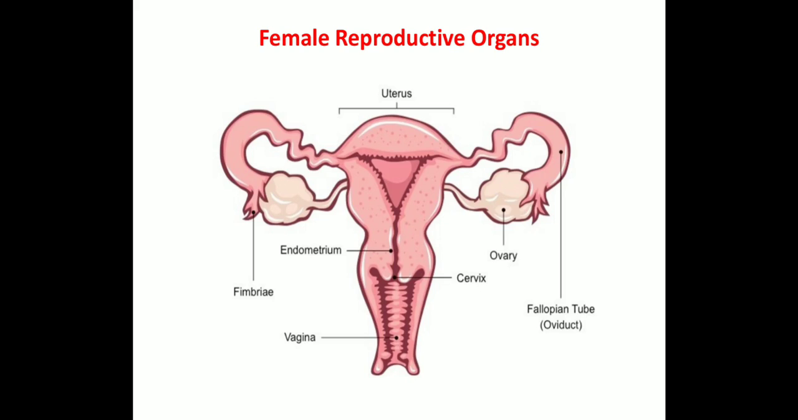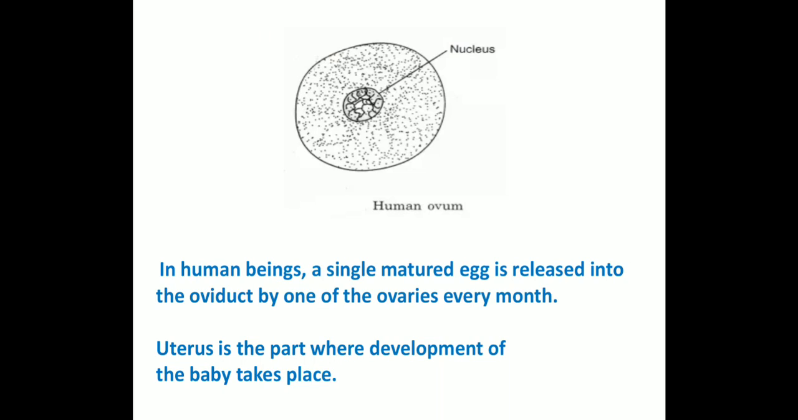Uterus is a bag or womb-like structure where the fertilized egg develops into a baby. And finally, there is the cervix or vagina. It is a ring of muscles that closes the lower end of the uterus, as you can see in the picture. These are the reproductive parts of the female. Now, in human beings, a single mature egg is released into the oviduct by one of the ovaries every month. Uterus is the part where development of the baby takes place.